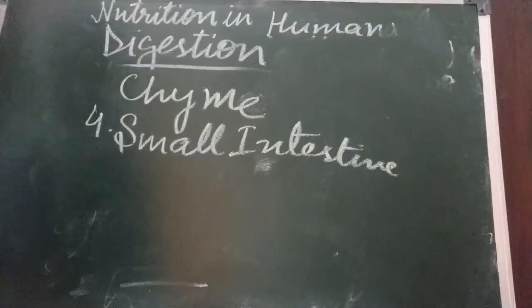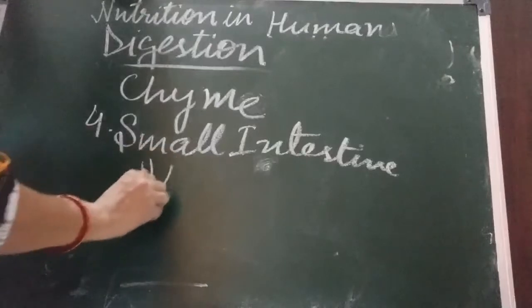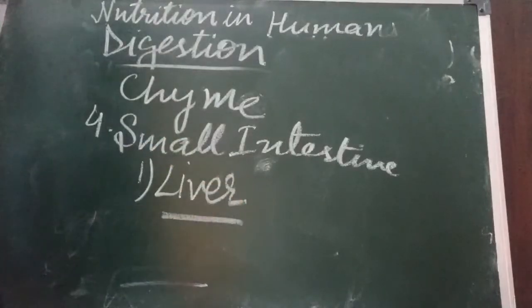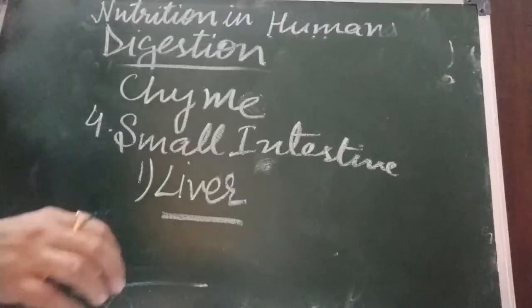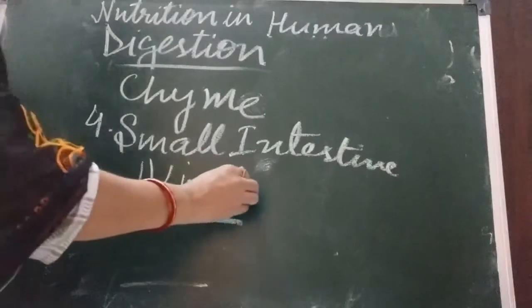Here is the secretion of two glands. Children, first gland is liver. Liver is the largest gland of our body. Liver secretes bile.